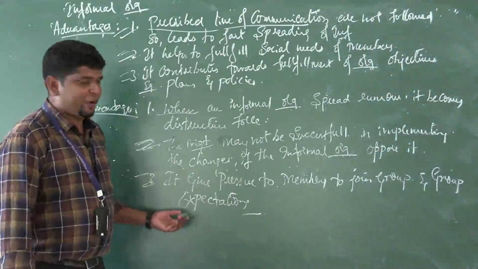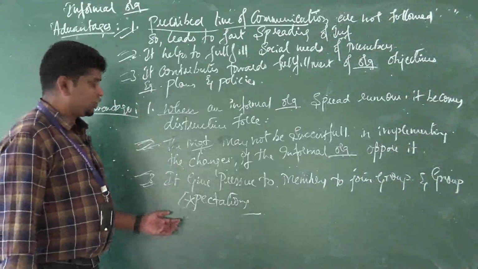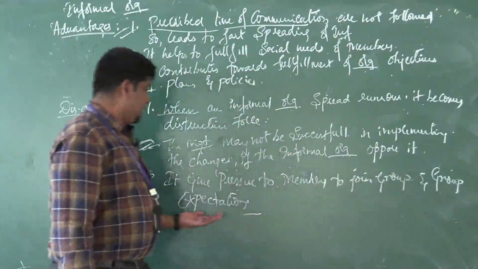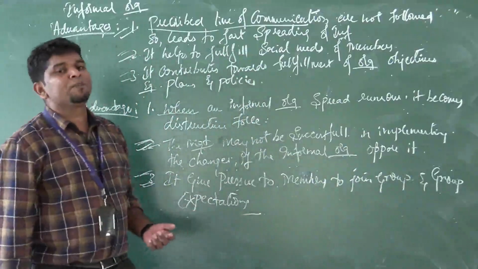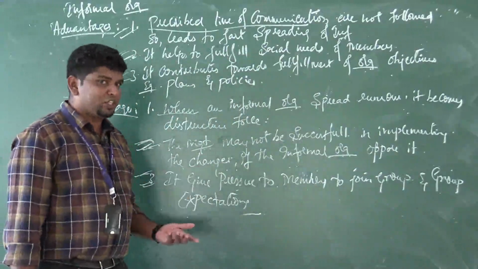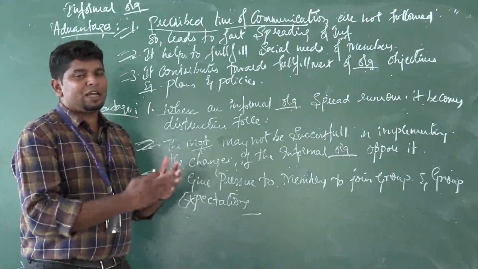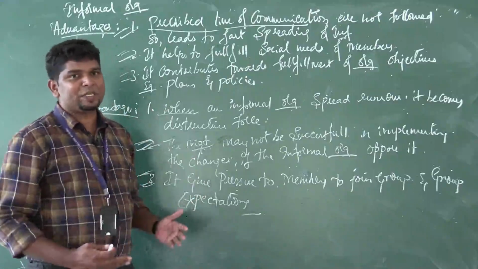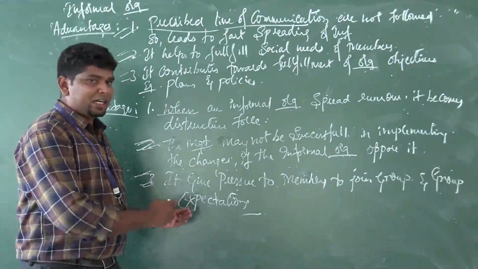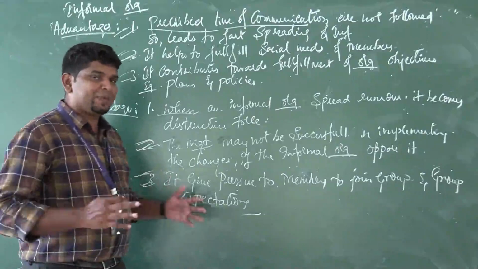So we come to the last point, the third point of the disadvantages of informal organization. It gives pressure to the members to join the group and group expectations. Suppose some people do not want to join this group or that group. Even if you feel you do not want to go, you may ask permission from the top level management, but in such organizations they will not allow you to do the work independently.